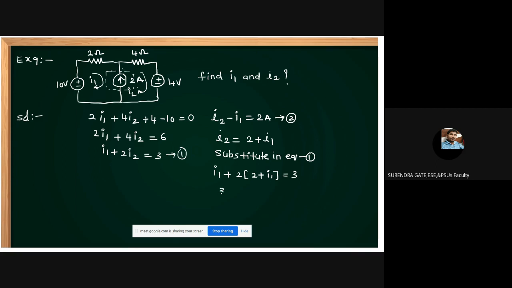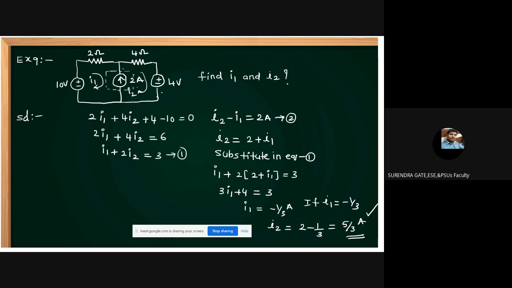Then how much can we get, friends? 3I1 plus 4 is equal to 3. Is it correct? Then what is I1, friends? I1 equals minus 1 by 3 amperes. If I1 equals minus 1 by 3, what is I2, friends? I2 equals 2 minus 1 by 3. How much can we get, students? It is 5 by 3 amperes. Clear?